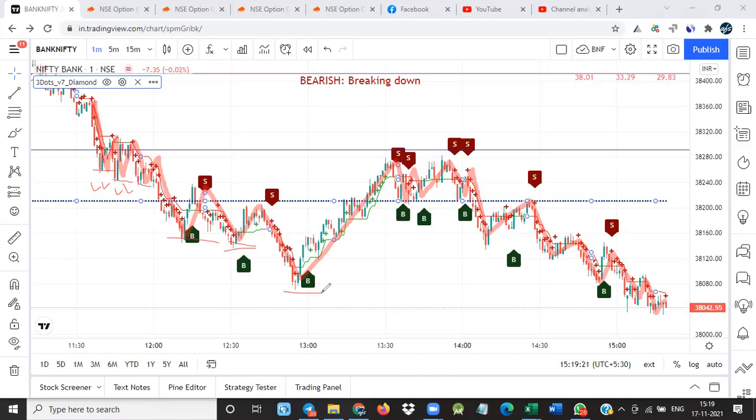So lower high is also this one. They keep on reducing, you see. Okay, this is lower low. This is lower high.